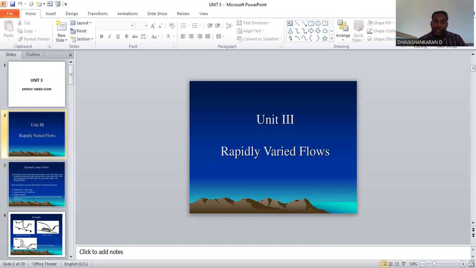For a strong jump, the Froude number is greater than 9. This jump releases an enormous amount of energy from the water. This type of jump is created when the Froude number is greatest, so it is called a strong jump, and the efficiency is around 85 percent. So these are the categories of how a jump is created in flowing water.